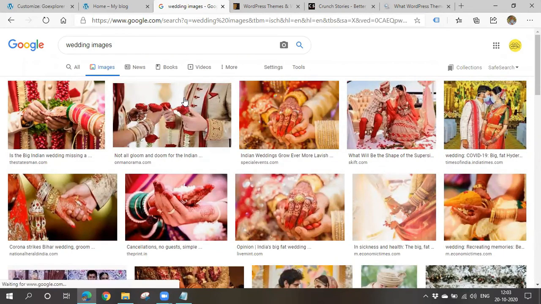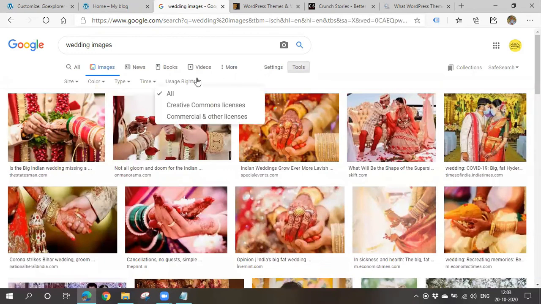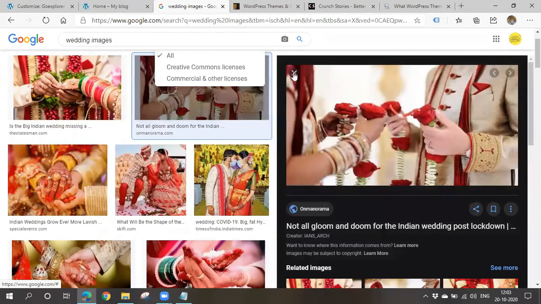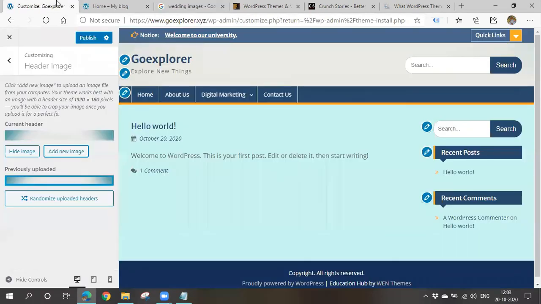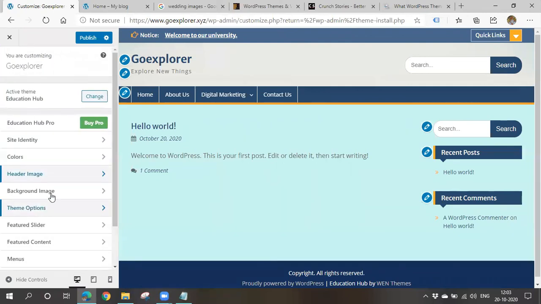If you grow into a big website and you are using some other people's images, then it may become an issue. Otherwise, there are no such issues. You can use whatever images you want. But if you have a doubt that it may get into copyright trouble, then you can go for these tools, usage rights, and choose Creative Commons licenses. You can use such images in your website. You can simply download them and keep them in your website. Right? So let me go for other things.